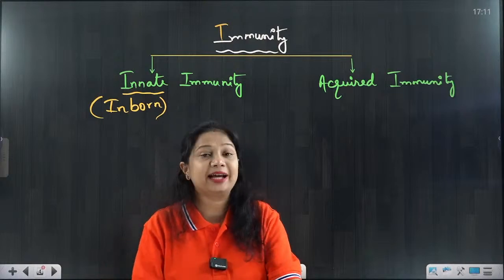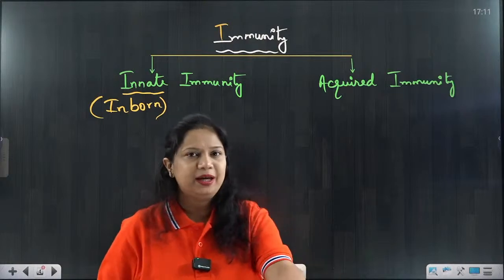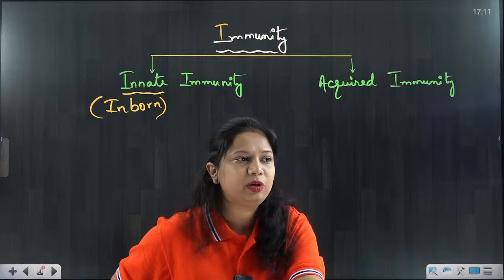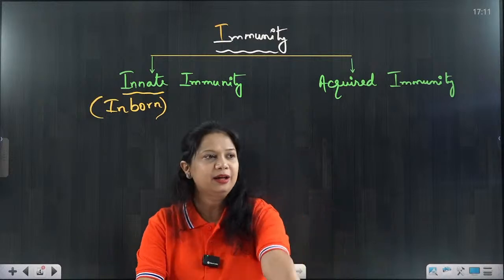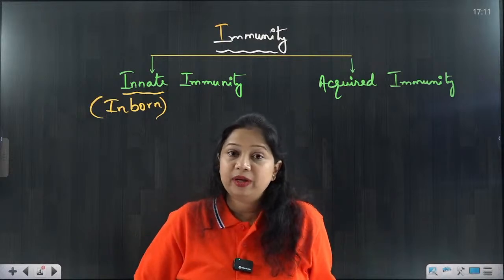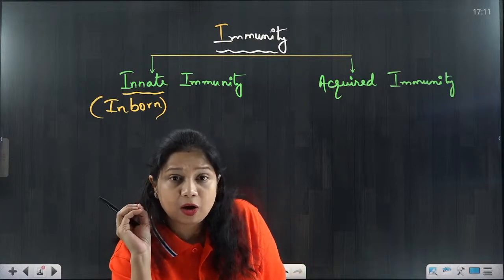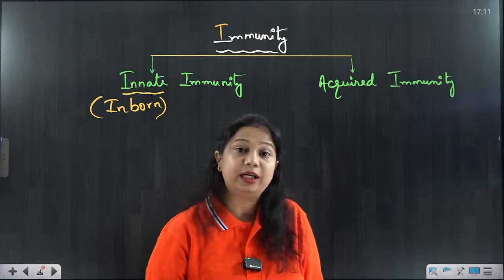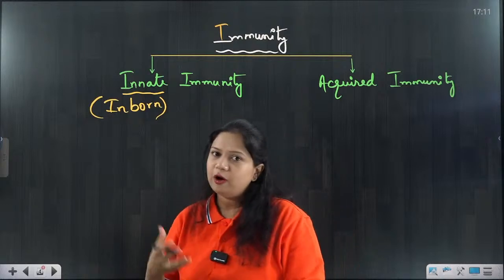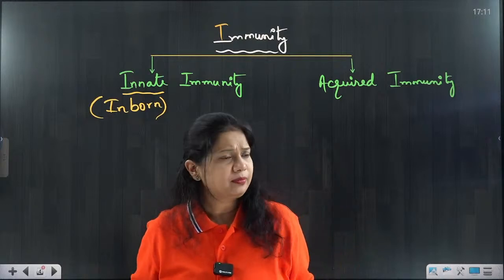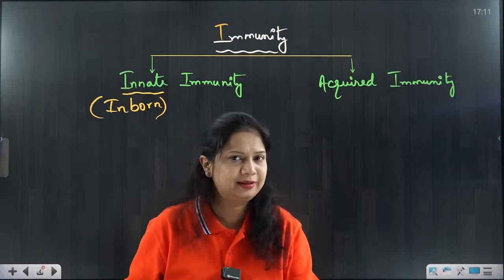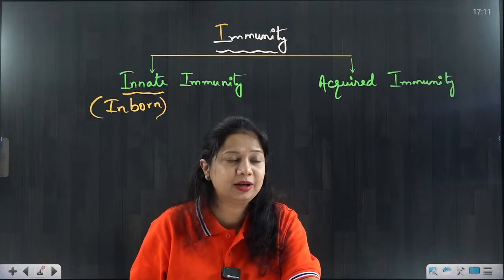So who can tell me what can be a part of innate immunity? Okay, anybody? Yes, who can tell me? Guess and think what can be a component of innate immunity which can protect us from any kind of infection. What are we born with that can protect us from infection?